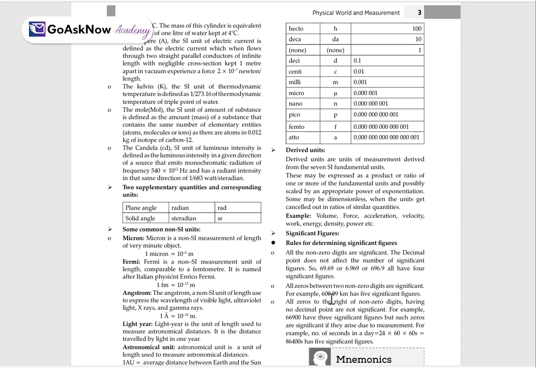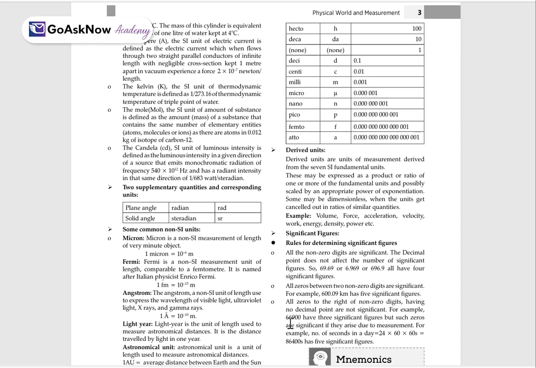For example, we have 600.09 kilometer, which has 5 significant figures, right? All the zeros to the right of the last non-zero digit with no decimal point are not significant.